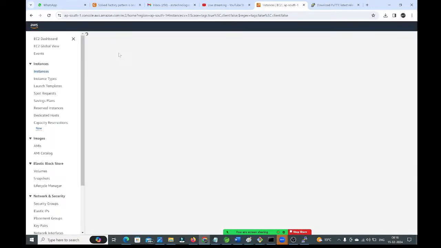Host name is nothing but we need to give the public IP. Why do we need to give the public IP? We are going to connect from outside of the network. We are not within the network. If you are within the network, then you can use the private IP. But I am connecting from outside, from my Windows machine. Then we need to use the public IP, not the private IP, guys.